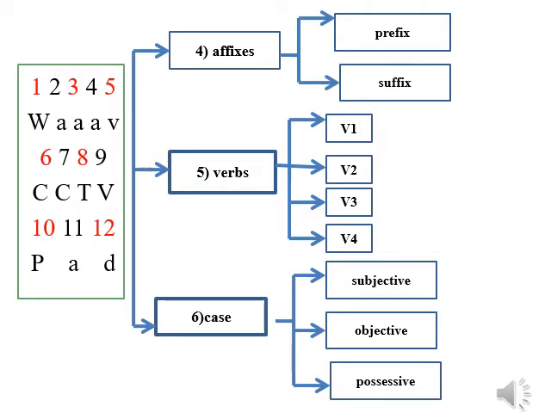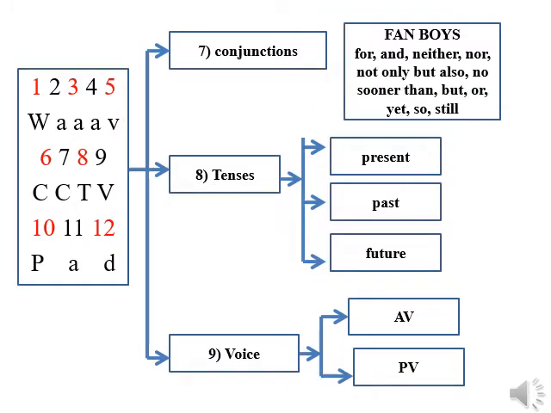A stands for affixes like suffix and prefix. V stands for verbs like V1 form, V2 form, V3 form and V4 form. C stands for subjective case, objective case and possessive case. C stands for conjunctions.